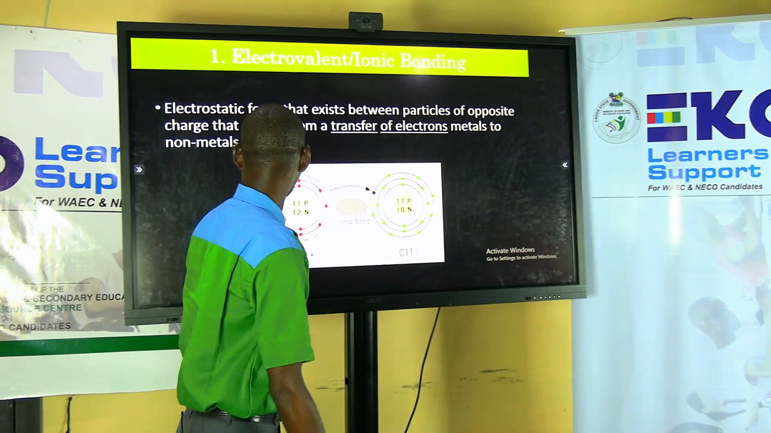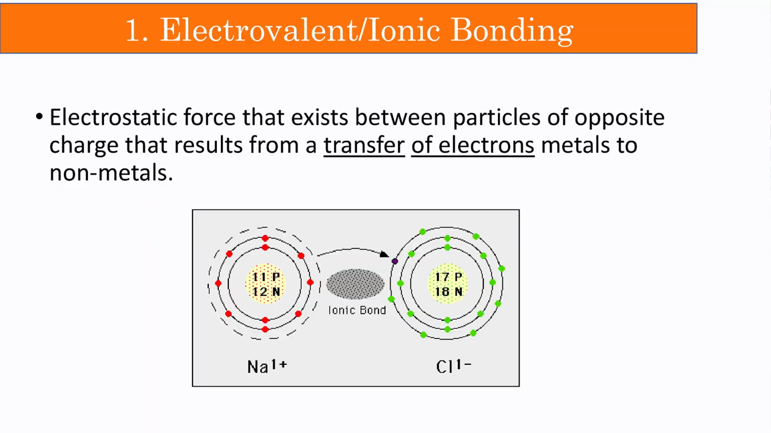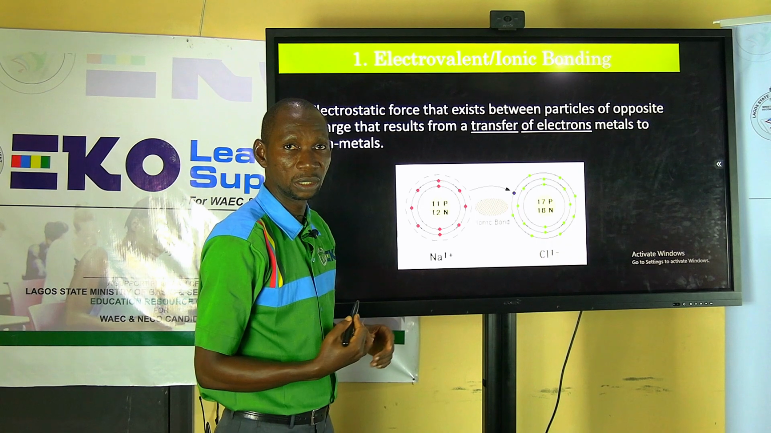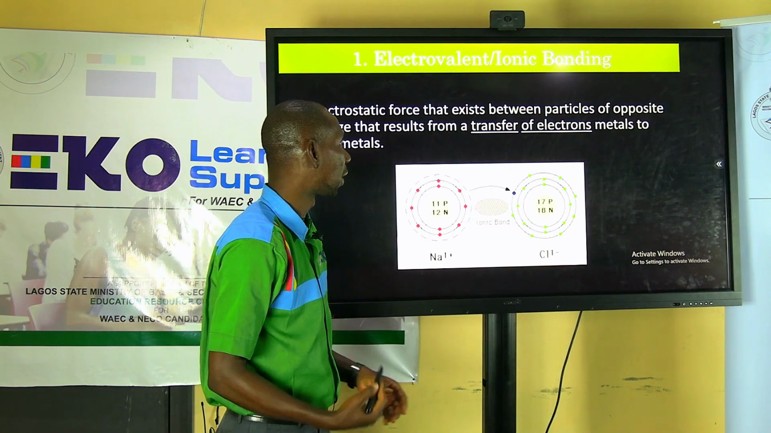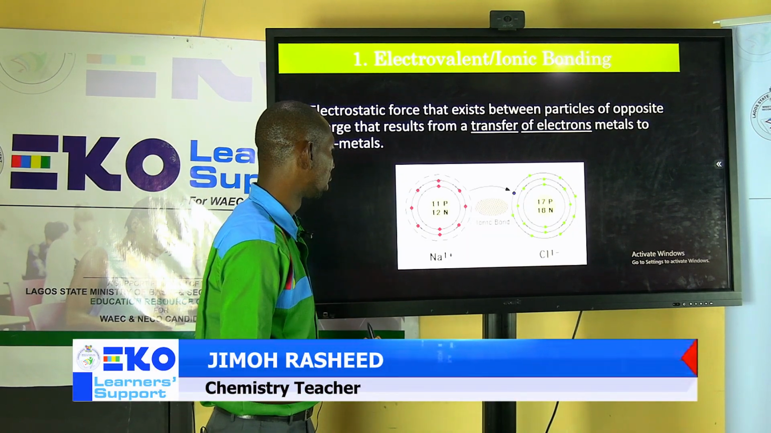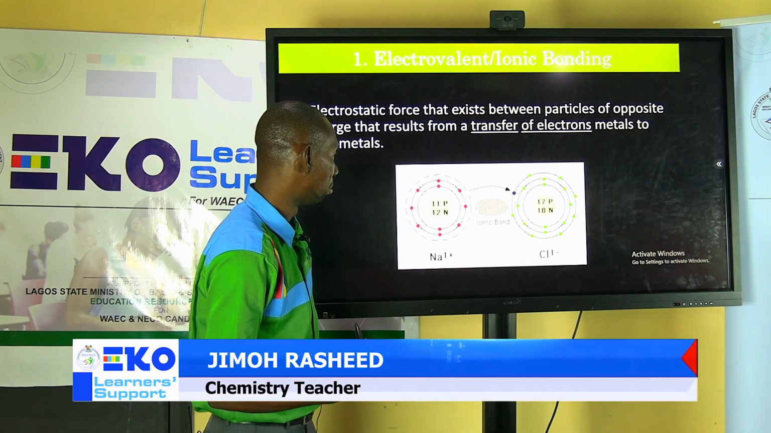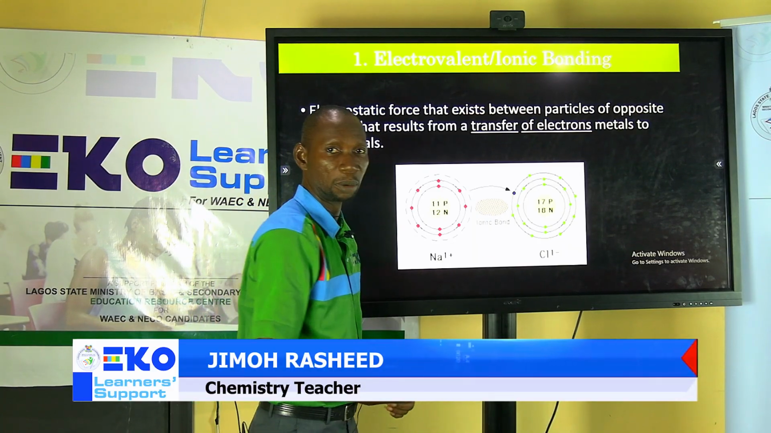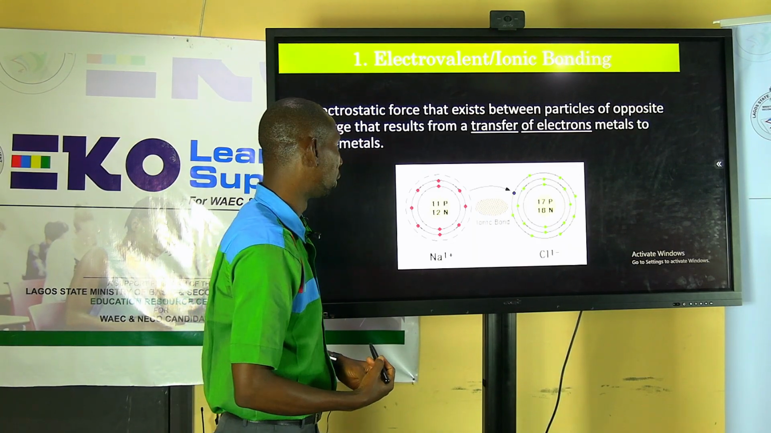Now, let's look at some examples. Electrovalent bond is an electrostatic force that exists between particles of opposite charge that result from a transfer. That's the key word there. Complete transfer of electrons from one atom, which is usually the metal, to another, which is the non-metal. Now, let's look at an example of electrovalent bonding.